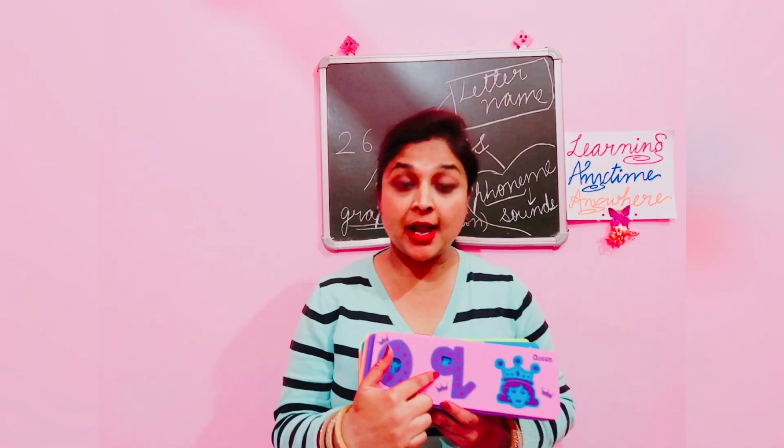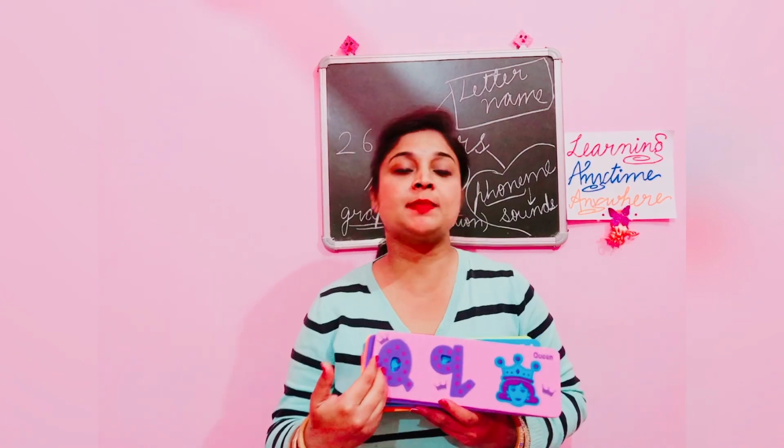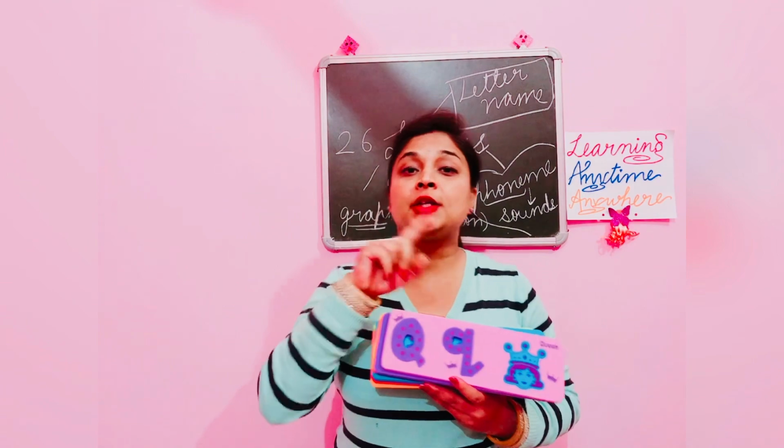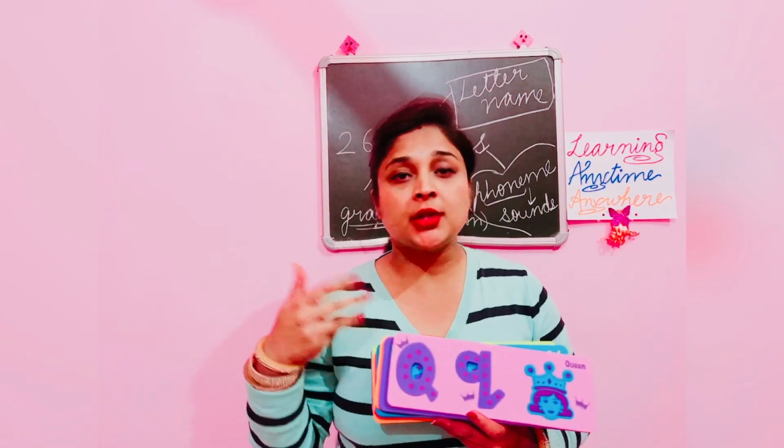The next letter is letter Q. Here again I have one tip for you all: after letter Q, in most of the spellings we have letter U. So mostly you will find Q and U together, like queen, quilt, question and many more.